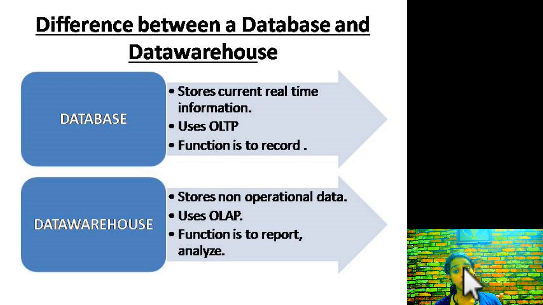Whereas a data warehouse stores non-operational data. What is non-operational data? It is a copy of the data from different active databases. It is not the regular transaction data that gets every hit. Depending on how often you schedule a job to obtain the data, weekly, bi-weekly or monthly, each time your data warehouse gets updated.